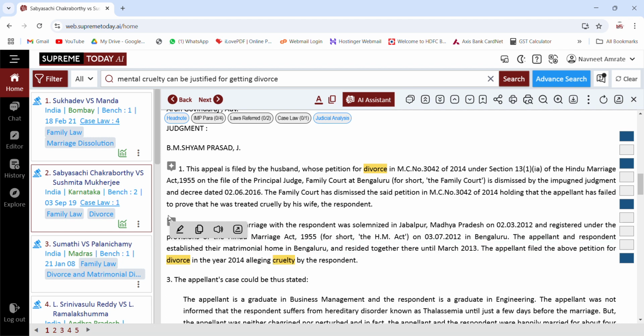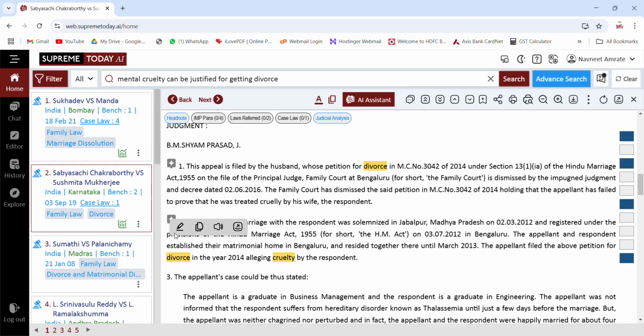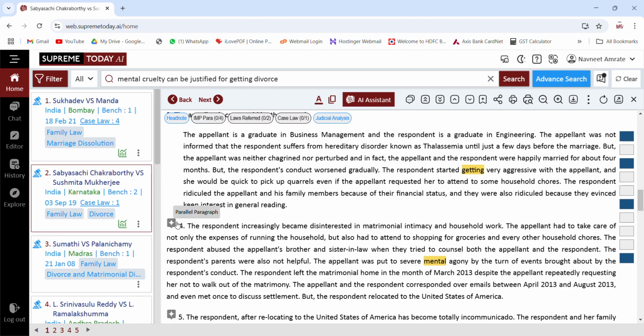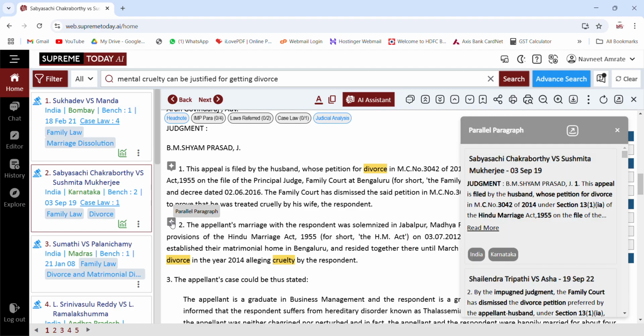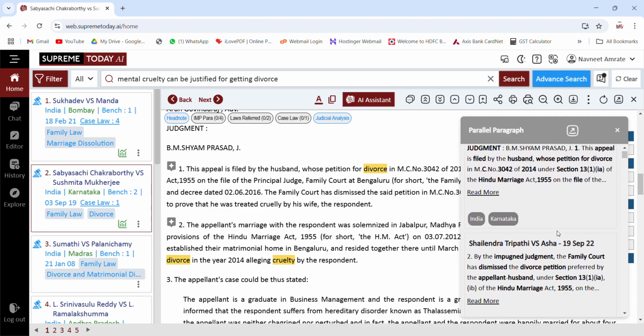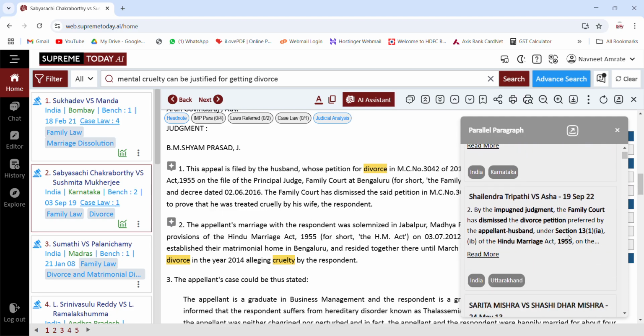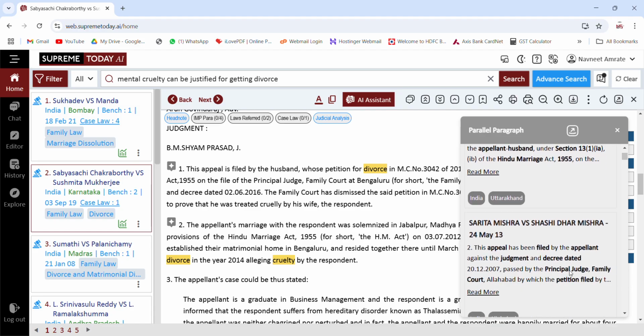So what option I have is, I can just go to the star given in every paragraph. The moment you click on this star, you will get more judgments in the similar context. Now you see all these judgments again on the similar context of divorce vis-a-vis cruelty.